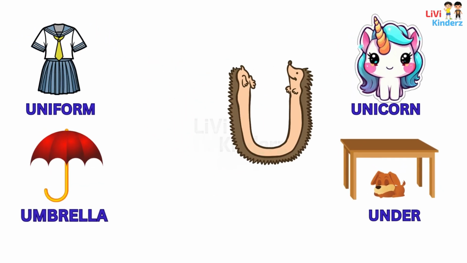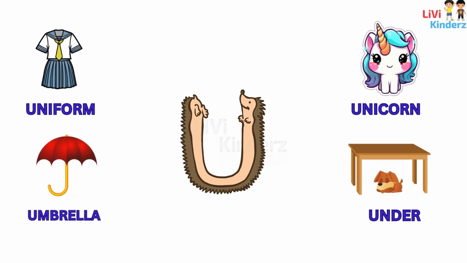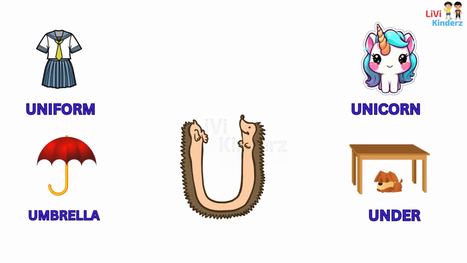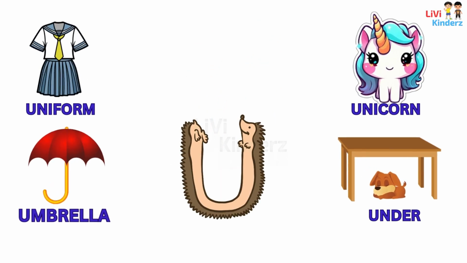U is uniform. U is unicorn. U is umbrella. U is under.